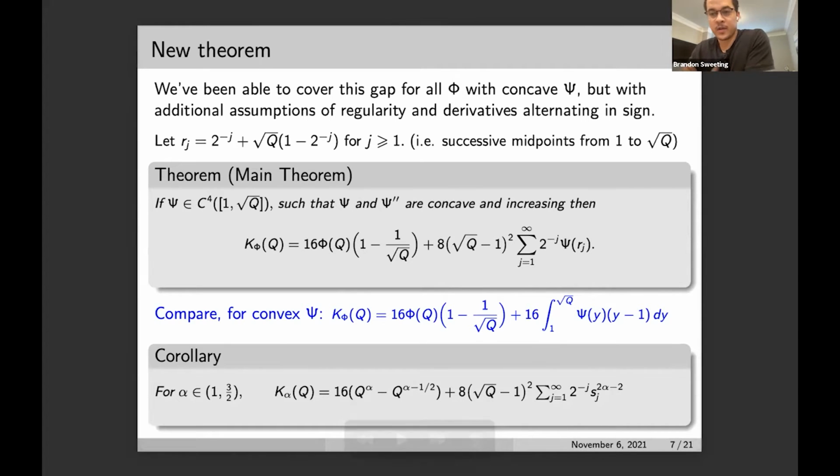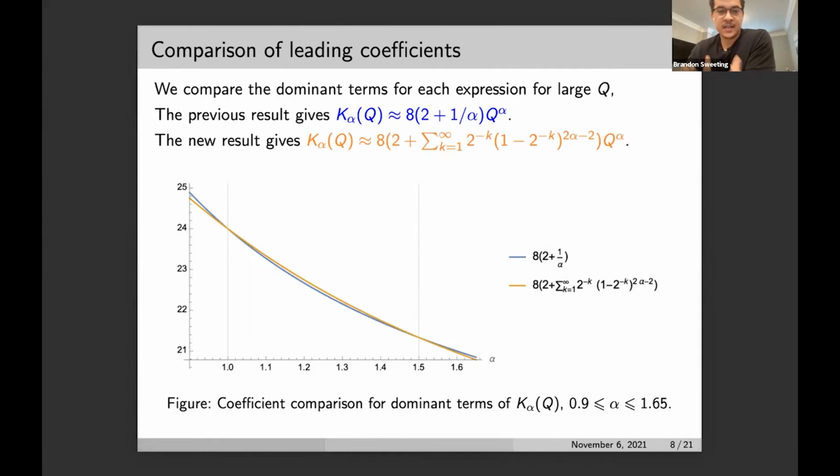And as a corollary, we were able to cover the range for alpha between 1 and 3/2. So we obtain K alpha as being given by this expression. Just to get an idea of our new result as compared to the old result, we can graph the dominant terms for each expression for large Q. For Q large, the old result gives that K alpha is approximately this here, and the new result gives that K alpha is approximately given by this expression in orange.